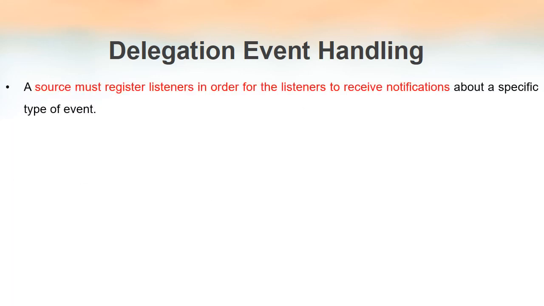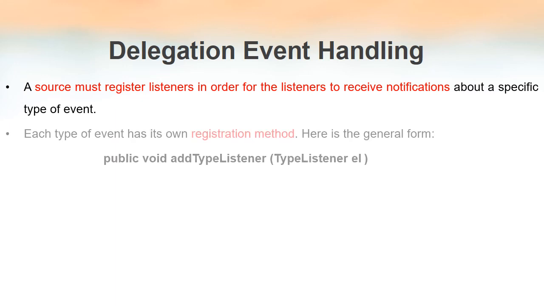A source must register listeners in order for the listeners to receive notifications. This is very important. We have been saying this several times. Only those listeners that are registered with the source will get the event notification. And for each type of event, there is a registration method. By using that registration method, we can register an event with the listener.